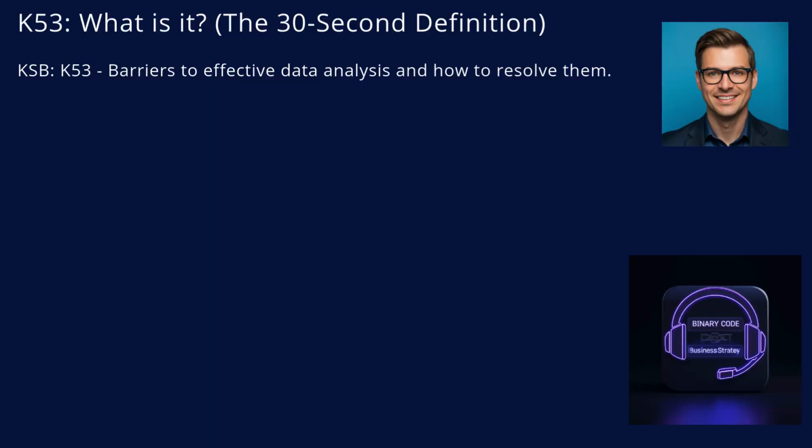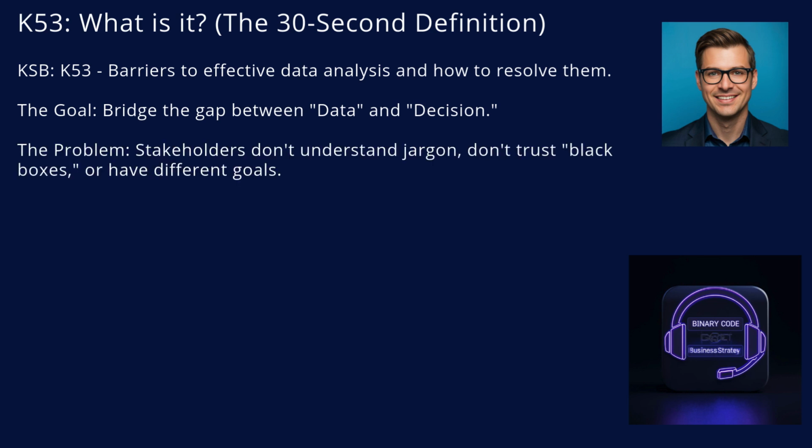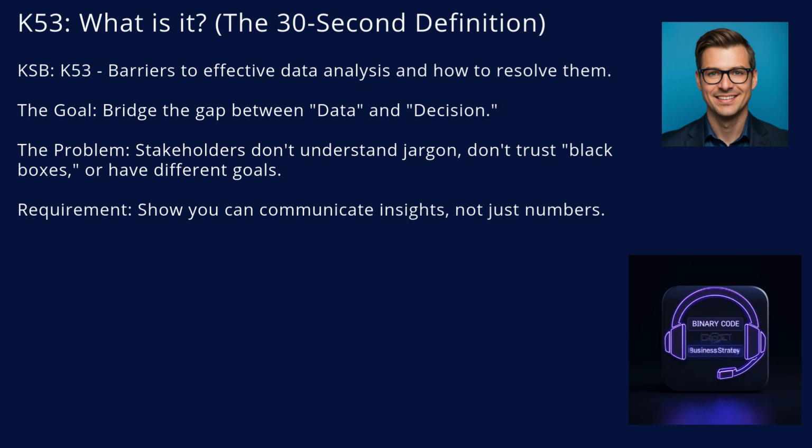Welcome to the Fast Track Guide for Knowledge 53. K53 is about the barriers to effective data analysis. The goal is to bridge the gap between data and decision. The problem is that stakeholders often don't understand technical jargon, don't trust black box models, or simply have different goals. You need to show that you can communicate insights effectively, not just produce numbers.